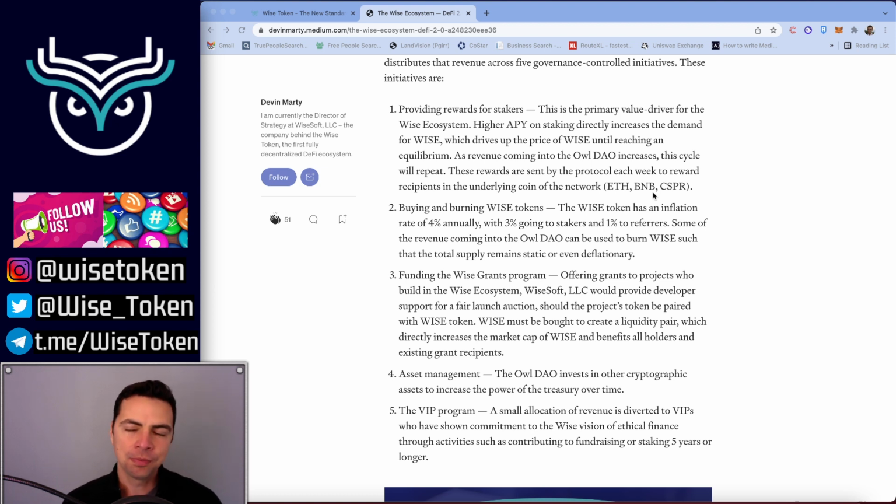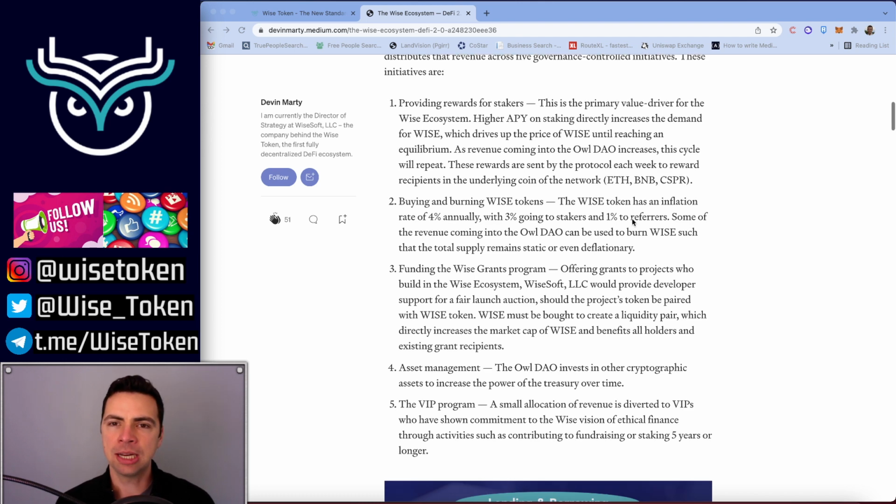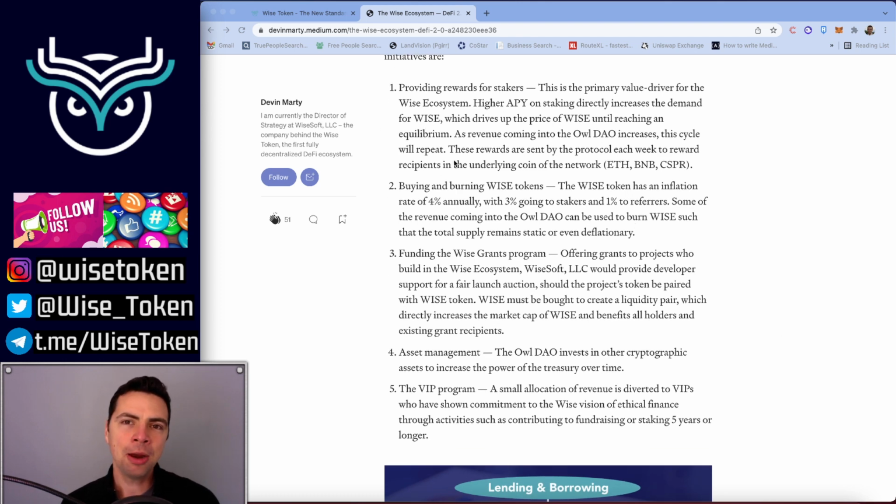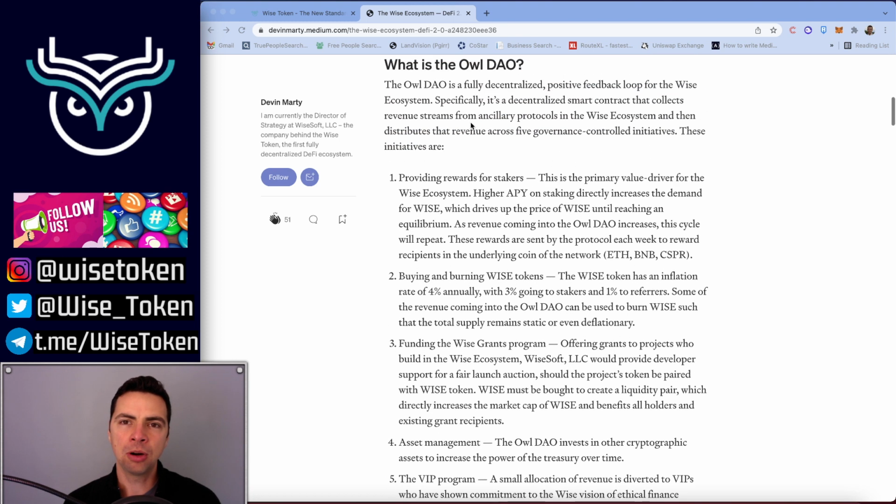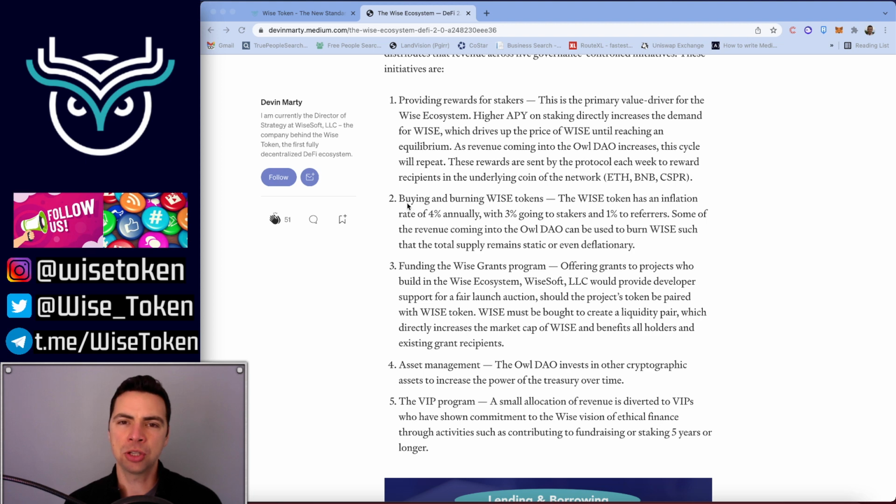However, the Casper launch will create a massive treasury, and also our other revenue-generating protocols will build a treasury on all those different chains. So that's the primary purpose for the Owl DAO. That's where the lion's share of the revenue is going to go.